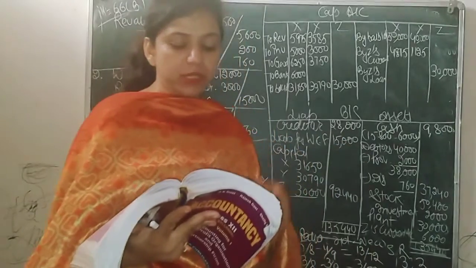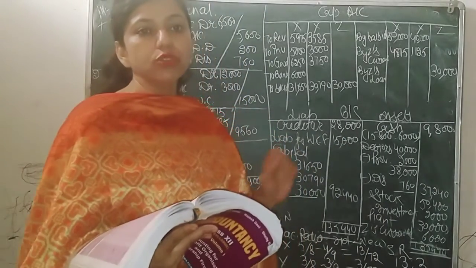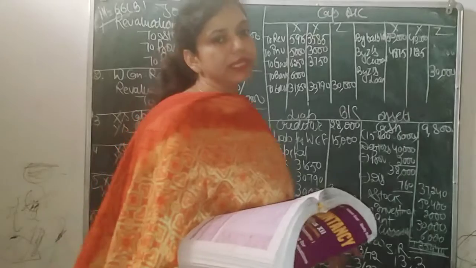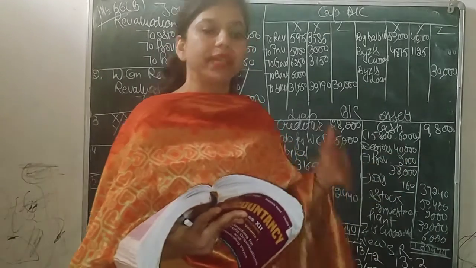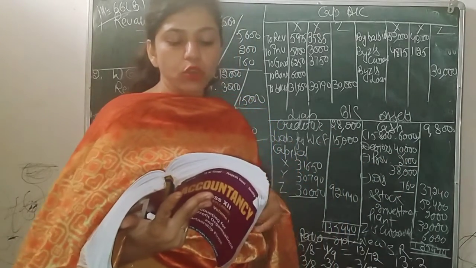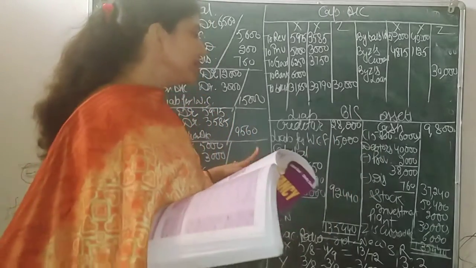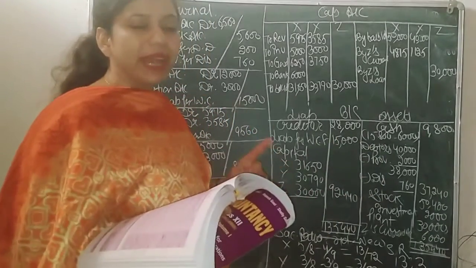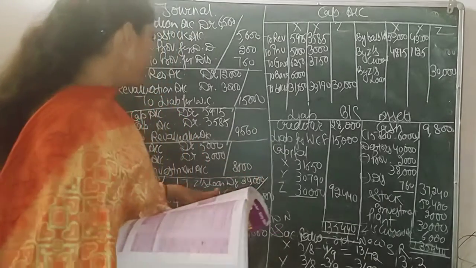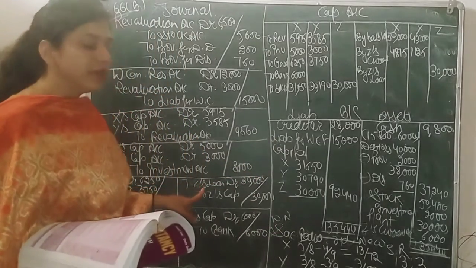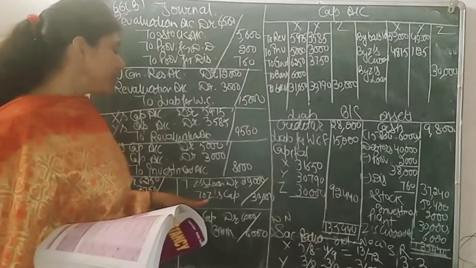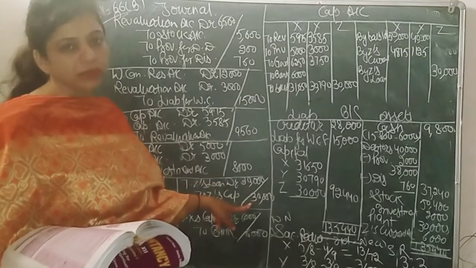So now read the next point. As I told you, just read the adjustment and do the necessary treatment. After then read the next. Next, Z's loan should be treated as his capital. So just remove Z's loan. Z's loan given in liability side, that means it is credit. So now it should be debited. So entry will be Z's loan account debit to Z's capital account 30,000.